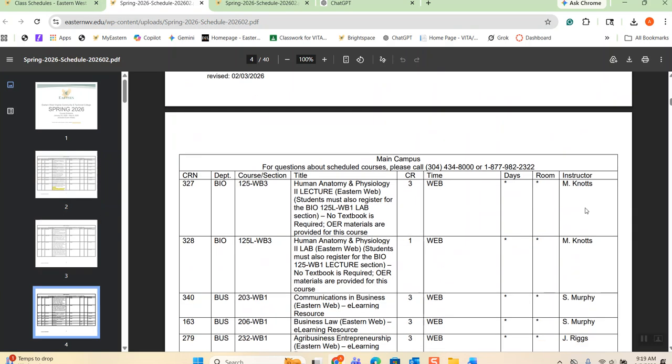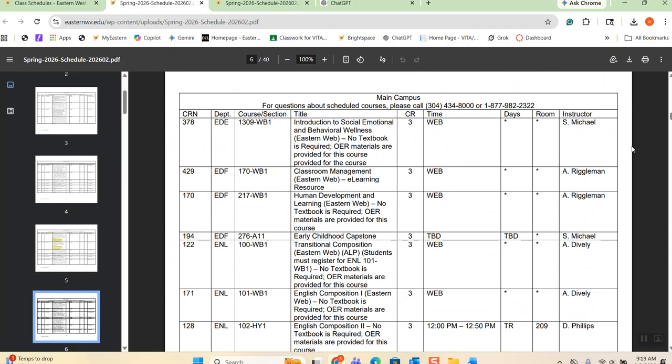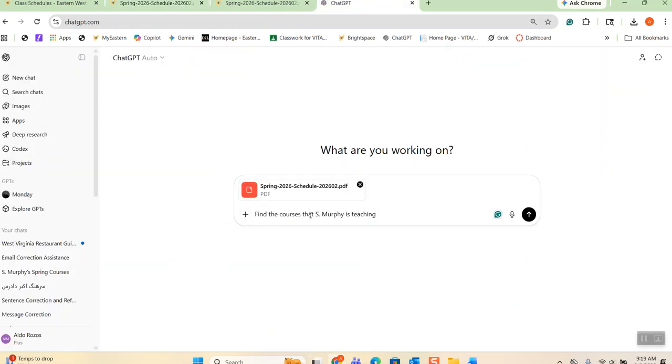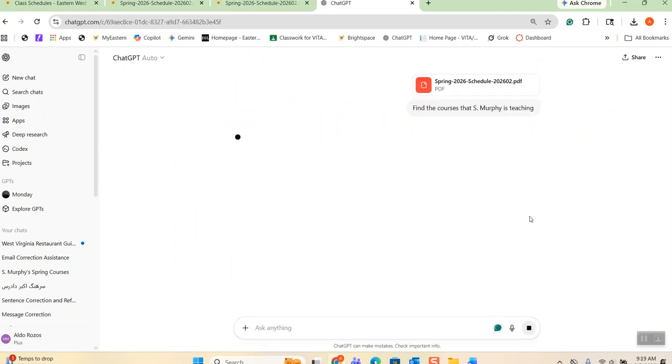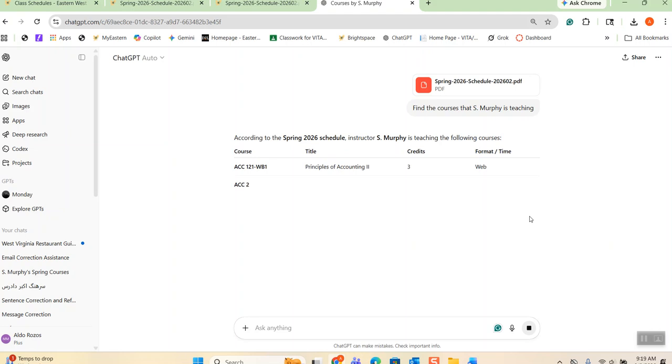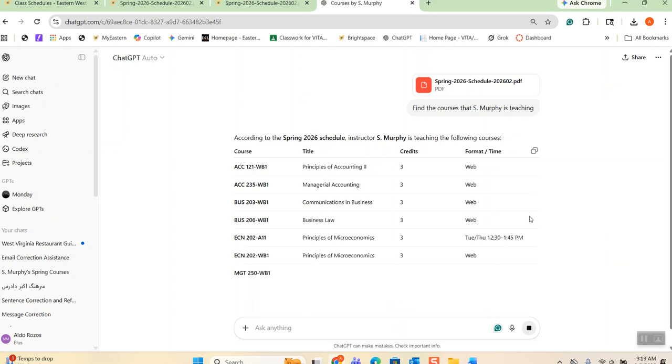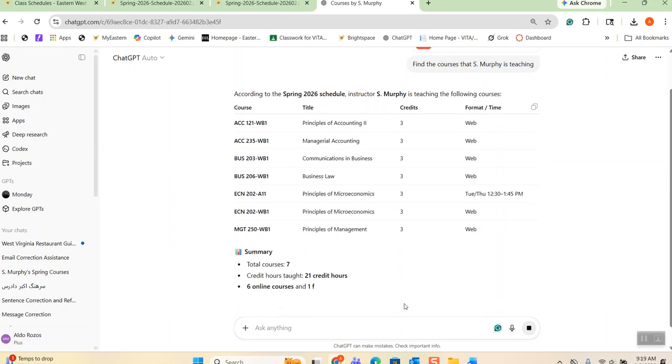But I would have to scroll in other places, and it might be very time consuming. For that reason, I can come back to my ChatGPT and say, find the courses that Ms. Murphy is teaching. And I click search. There it is, looking at the schedule. It might be thousands of pages. There it is. It found accounting, and she is teaching this. Do you see how nicely it went through the schedule and found all of them and put them together?